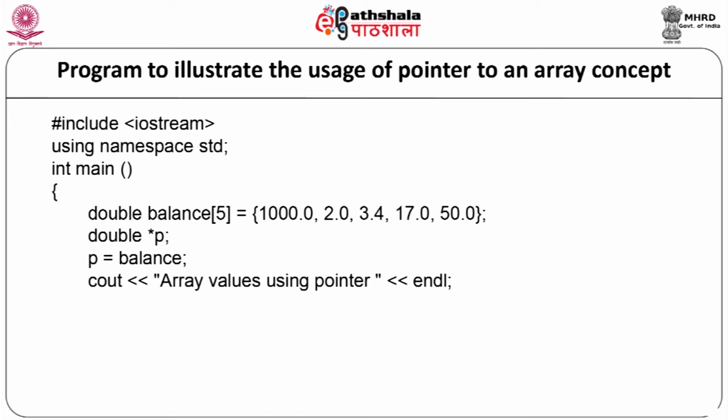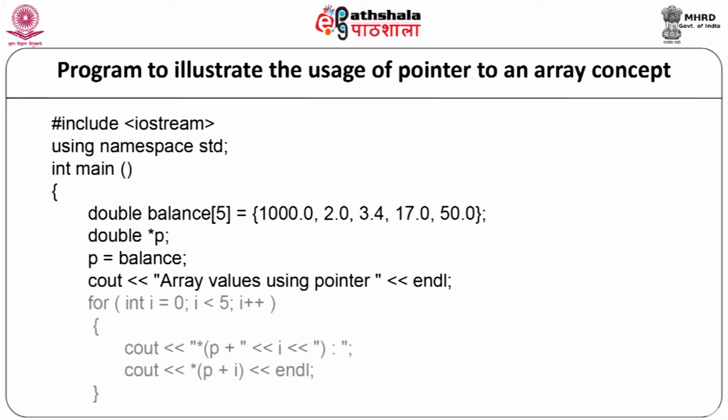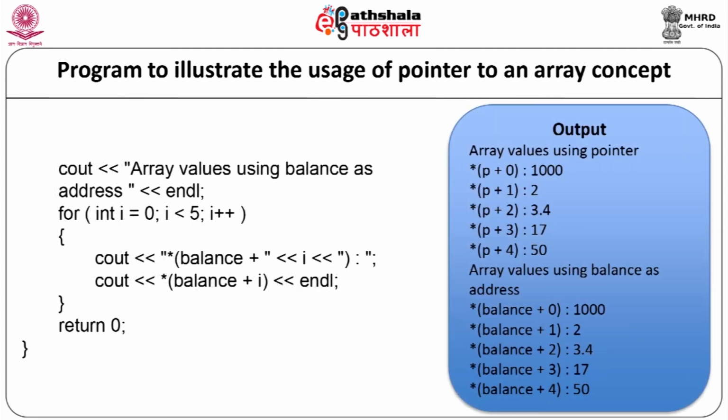Now, we will access the element using the pointer here. For integer i equal to 0, i less than 5, i plus plus, cout *(p plus i) and the value of *(p plus i), cout *(p plus i) and the for loop will end. cout array values using the balance as address endl. For integer i equal to 0, i less than 5, i plus plus, cout *(balance plus i) and the value of *(balance plus i). Return 0 and the program will end.